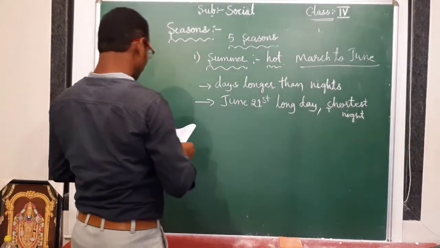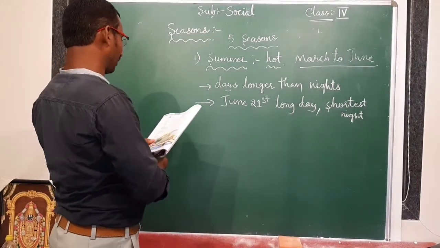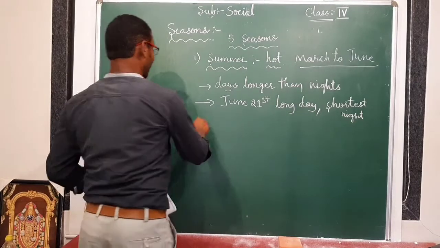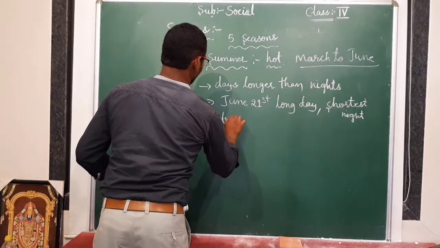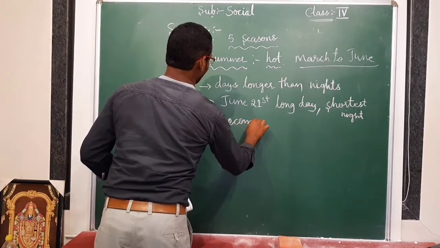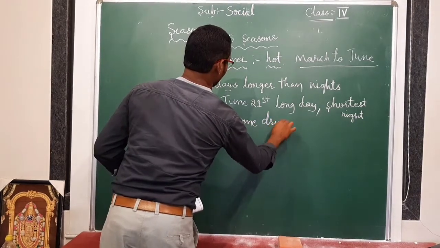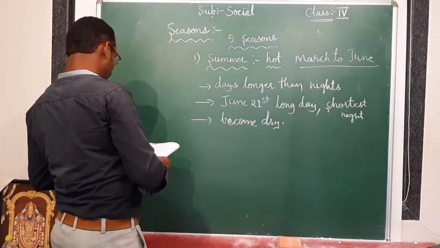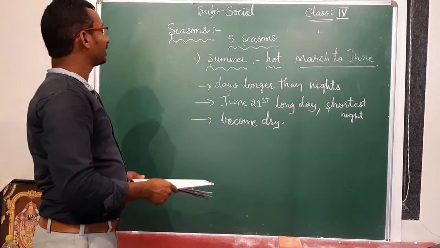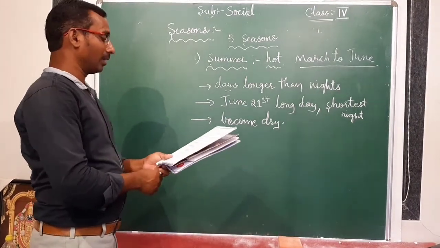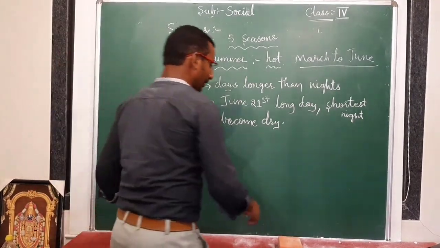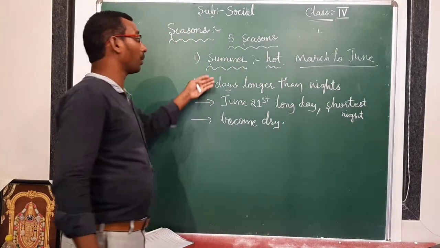And most of the water bodies like rivers, ponds, pools become dry. This is about the summer season. Now, precautions during the summer season. Why do we have to take precautions? It is very hot.